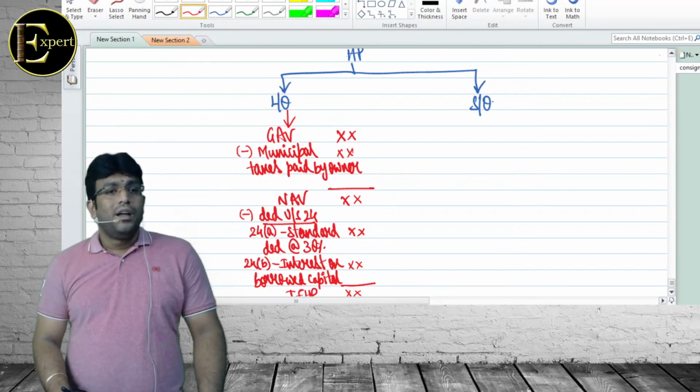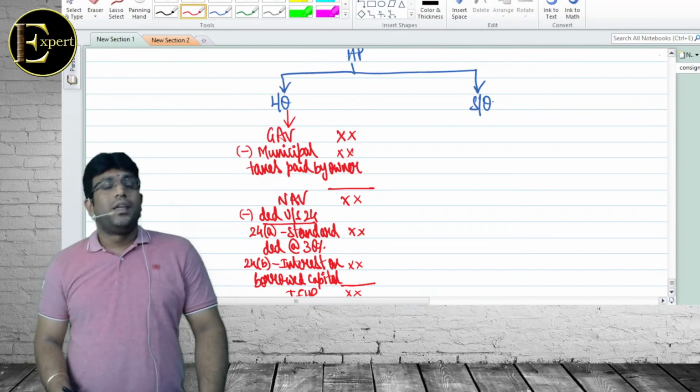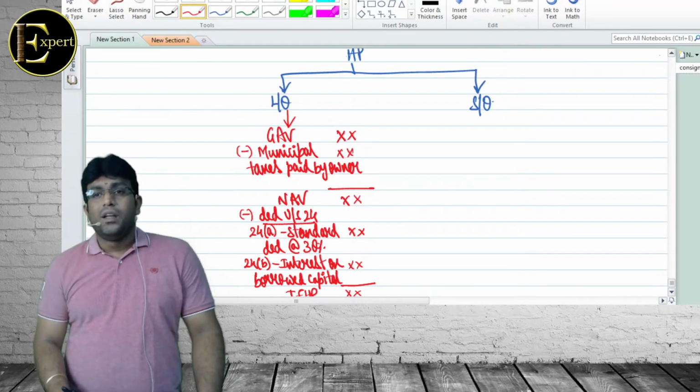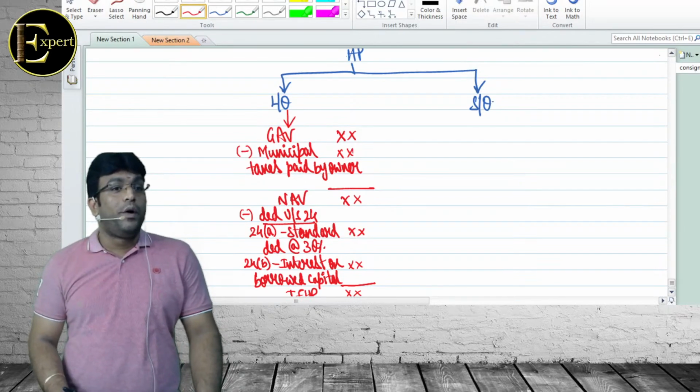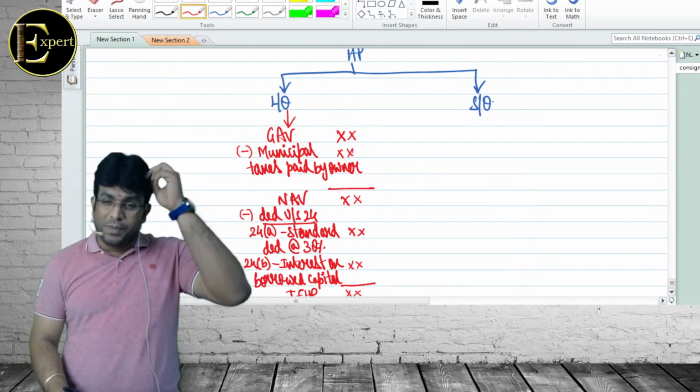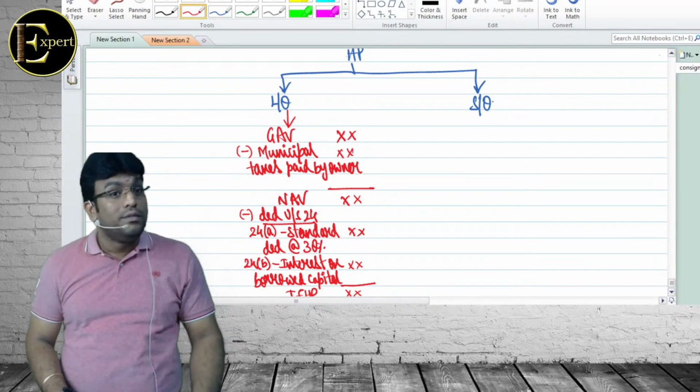NAV means net annual value. Reduce what? Under which section? The first one is 24A, standard deduction at the rate of 30%. 24B, interest on borrowed capital. On interest on borrowed capital, there is this much story to talk about, which we'll talk about in detail soon.